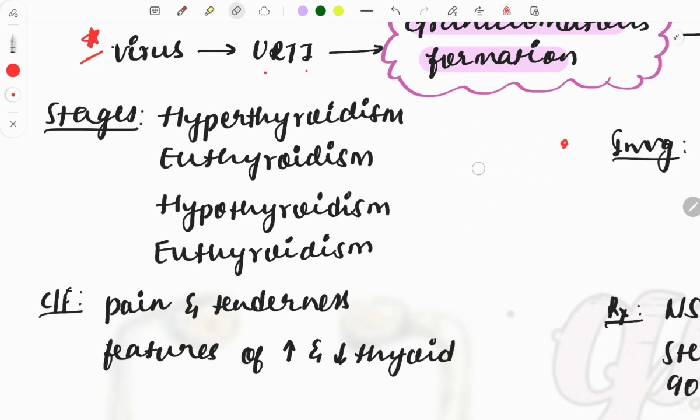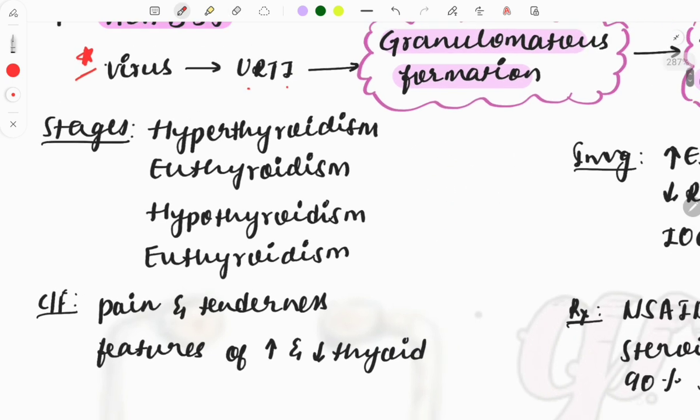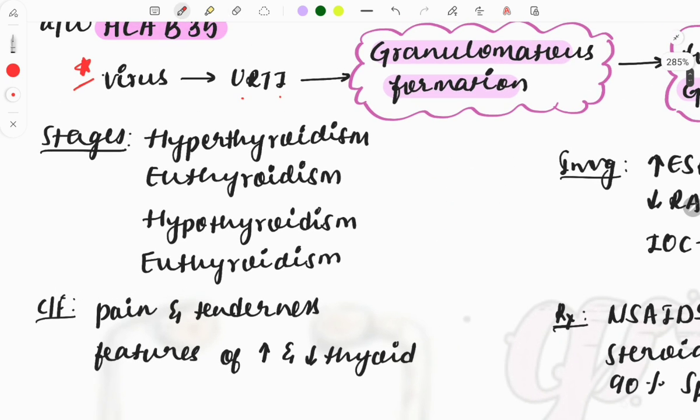I think you're understanding what I want to say, how the hypo and euthyroidism will be occurring. The first one will be that cells are destroyed, all the contents will leak, increasing the T3 T4. After that, the T3 T4 will undergo degeneration, and it will become normal.